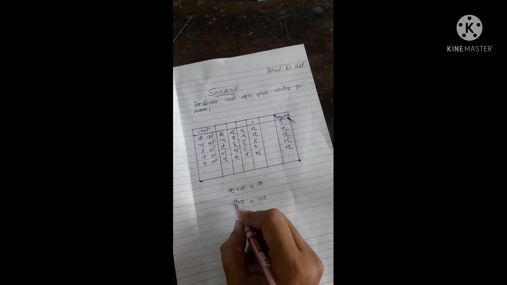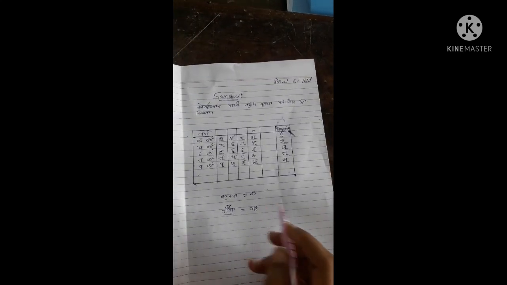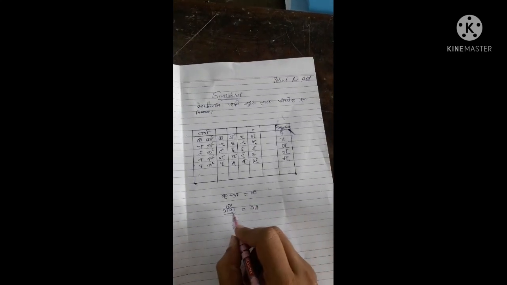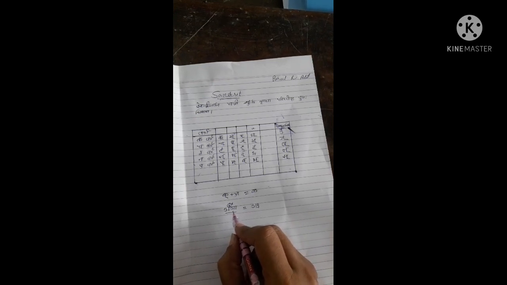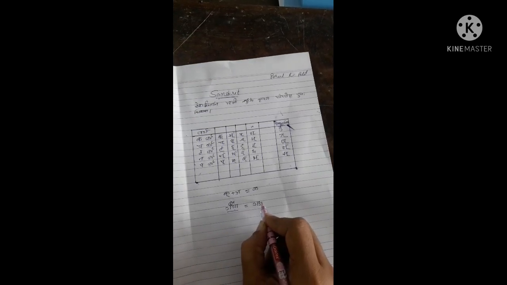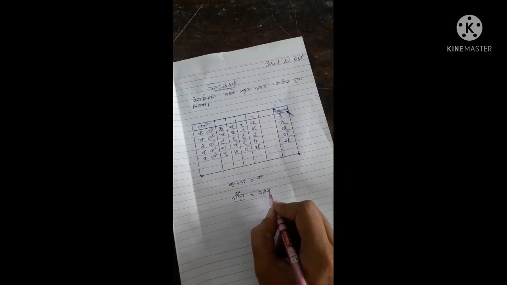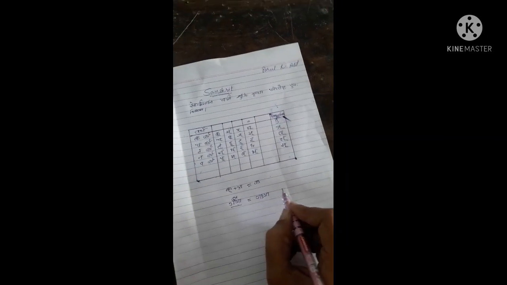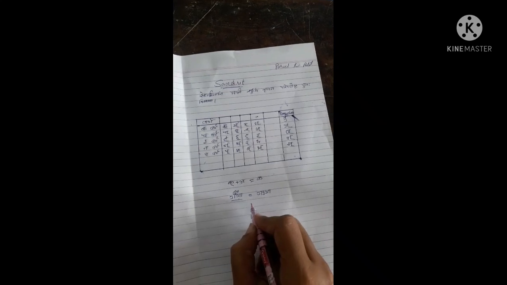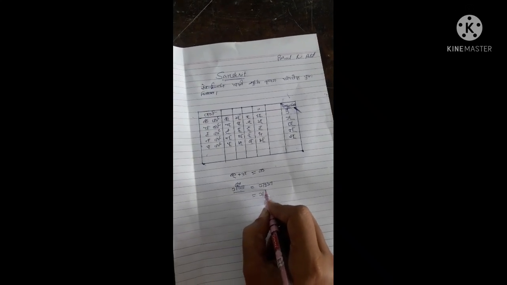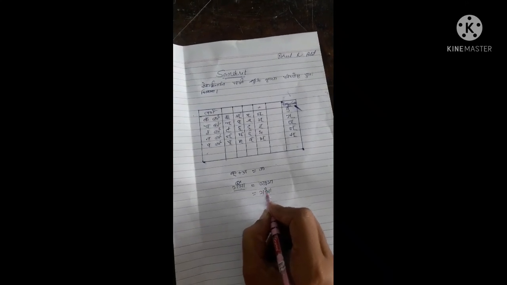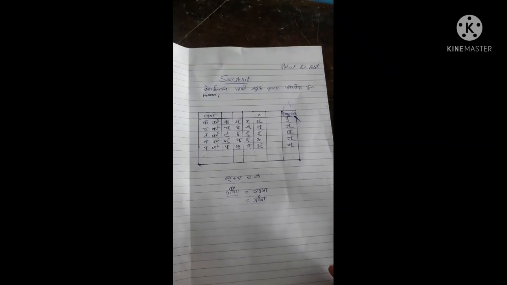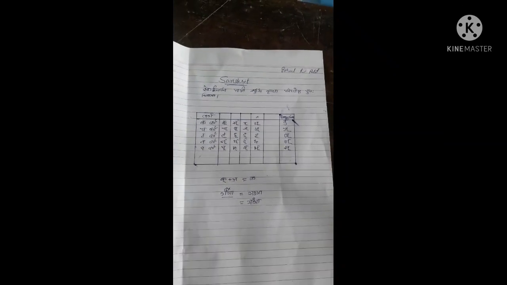Now we have to omit this anuswar from here, because we have written the anunasik here. And thereafter you have to copy the rest of the word, the letter which is given here. So it's Ganga. This way you have to write, but actually it is written like this, Ganga. It is written this way.